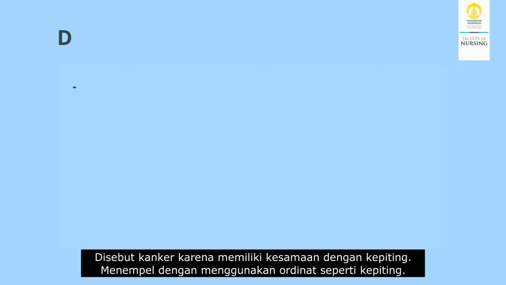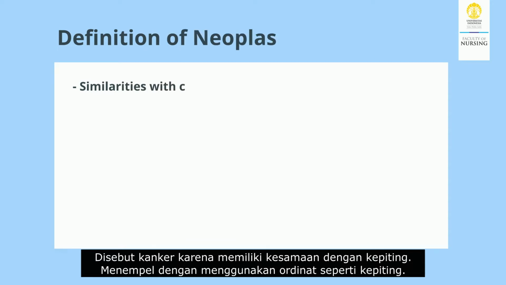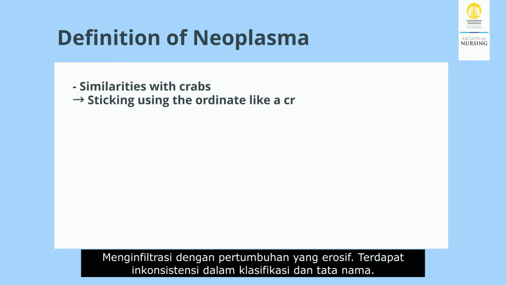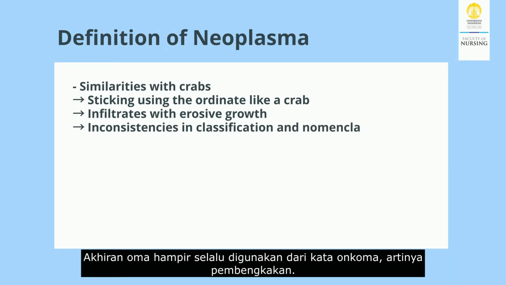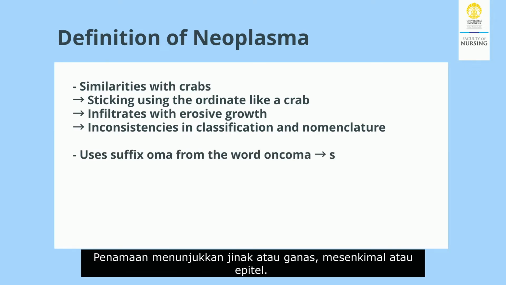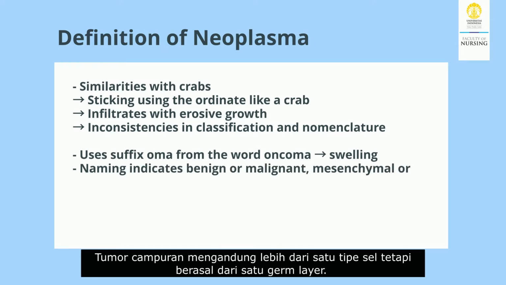It is called cancer because it has similarities with a crab, sticking out like a crab. It infiltrates with erosive growth. There is inconsistency in classification and nomenclature. The suffix "oma" is almost always used, from the word "oncoma", meaning swelling. Naming indicates benign or malignant, mesenchymal or epithelial. Mixed tumors contain more than one cell type but originate from one germ layer.